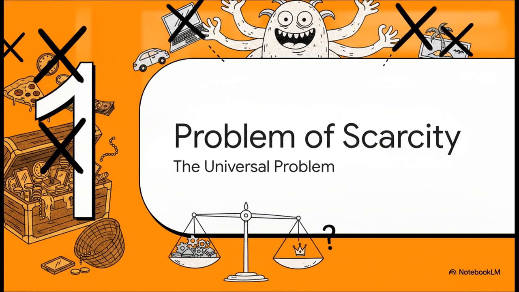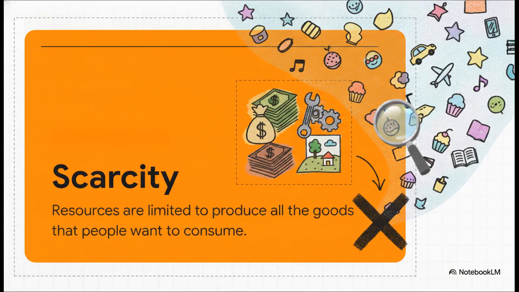All right, Section 1, the universal problem of scarcity. First up, we really have to talk about the foundational villain of all economics. Yep, I'm talking about scarcity. It's the ultimate reality check for literally any society: the stark fact that we simply can't have everything we want. Scarcity is the economic problem where resources, things like land, labor, and capital, are just too limited to produce all the alternative goods and services that people want to consume.